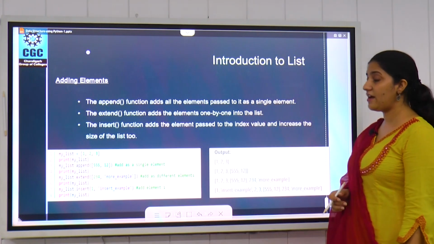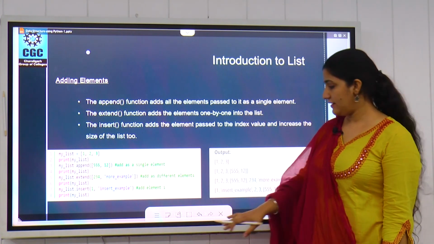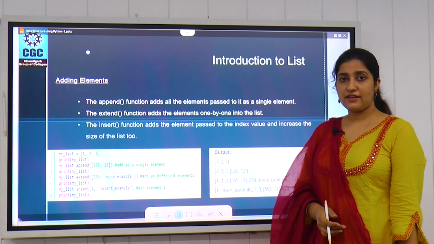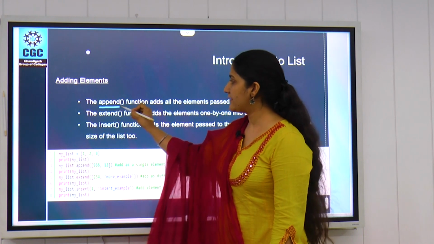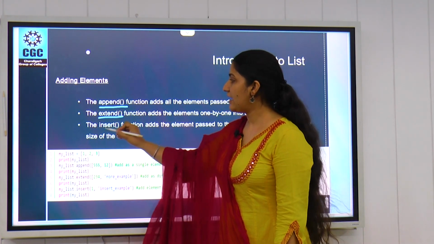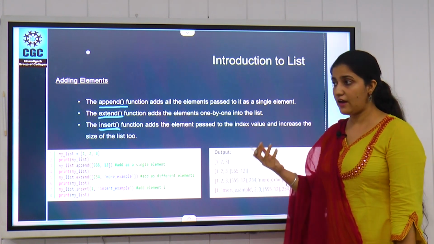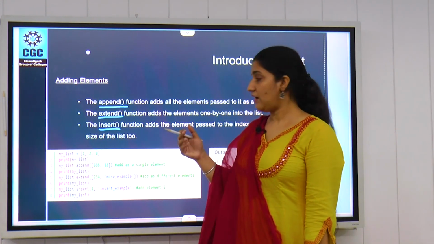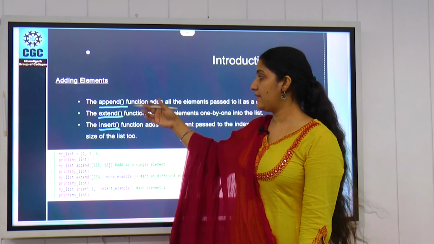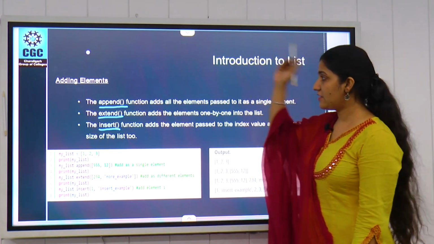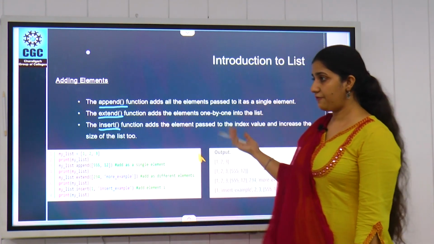Next, how can we add elements into a list? If we have one existing list, how can we add data into it? We have three different functions: one is append, second is extend, and third is insert. Which method we use depends on our requirement. All three methods perform differently.